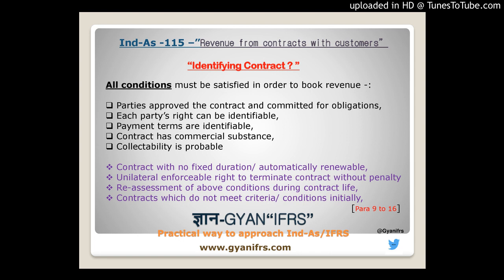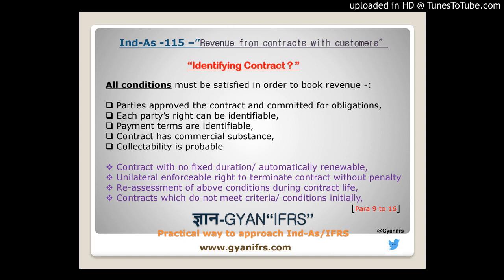Now another situation could be like, since we have already mentioned that all conditions should be fulfilled before booking the revenue under this accounting standard, there might be a situation where one of the conditions is not being fulfilled at that particular time. The standard says that till the time all conditions are met, you need to hold, and once all conditions are complete, you can go ahead and book the revenue.